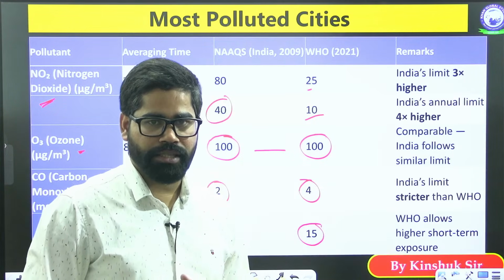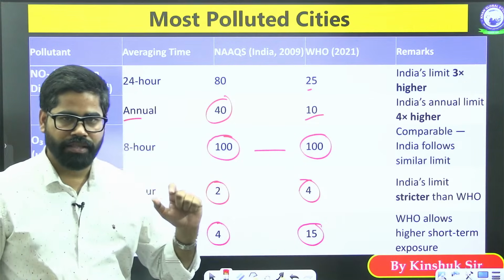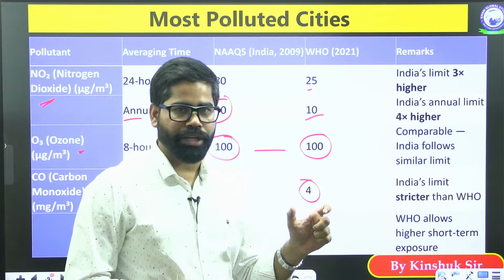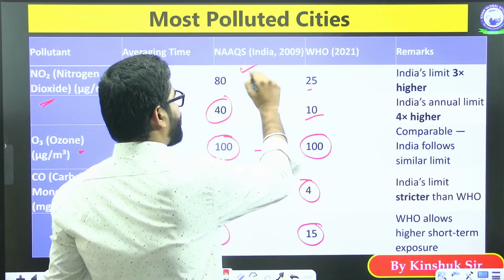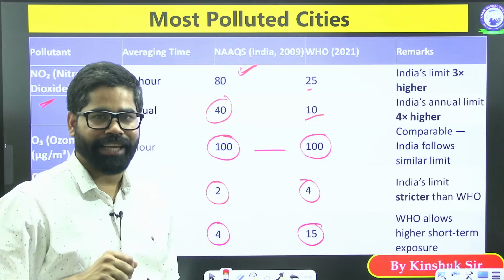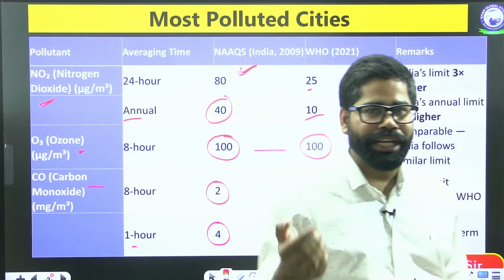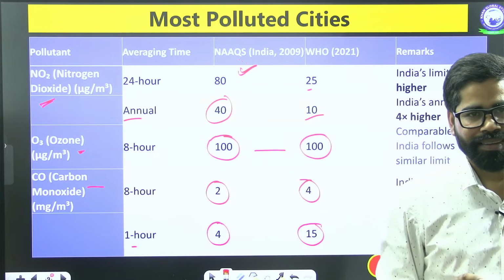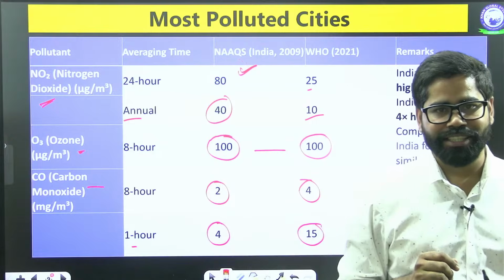And when we calculate our pollution levels, we are calculating according to these ambient air quality standards. So you can understand this one thing, that if a city is polluted according to our standard, we say that let's say 20 cities are polluted, 40 cities are polluted.